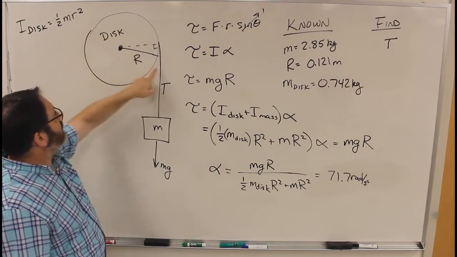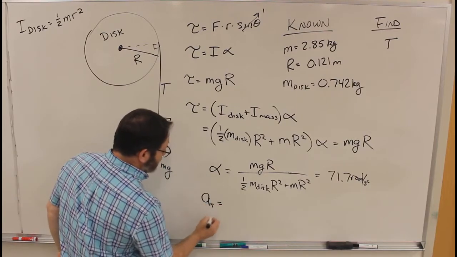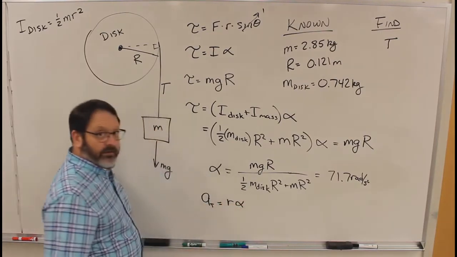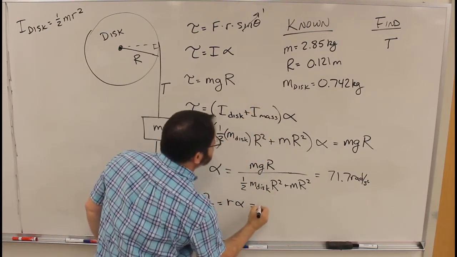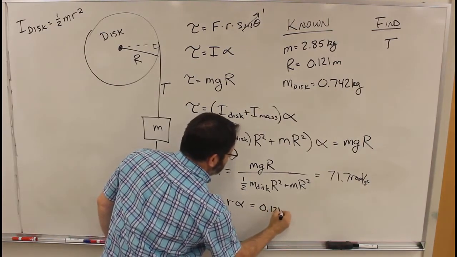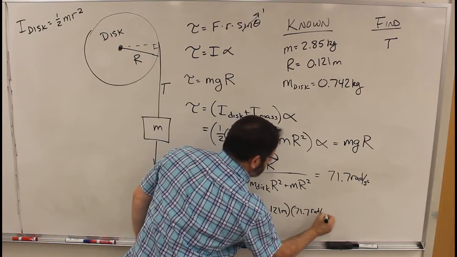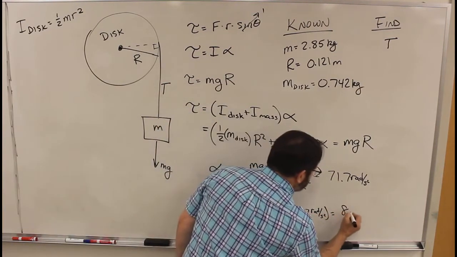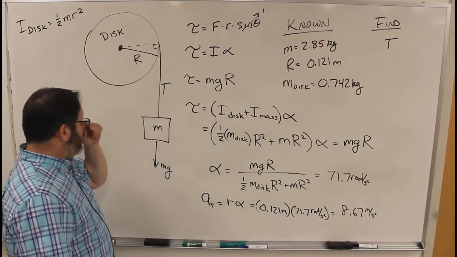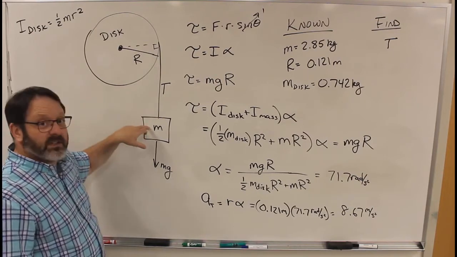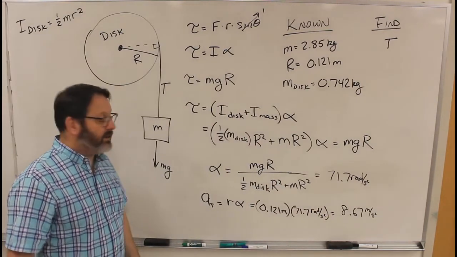So given the angular acceleration, we can find out what the linear acceleration is. So the tangential acceleration is r alpha. In this case, that's big R. So 0.121 meters times 71.7 radians per second squared, 8.67 meters per second squared. All right, now we know that the acceleration of this mass is 8.67 meters per second squared.